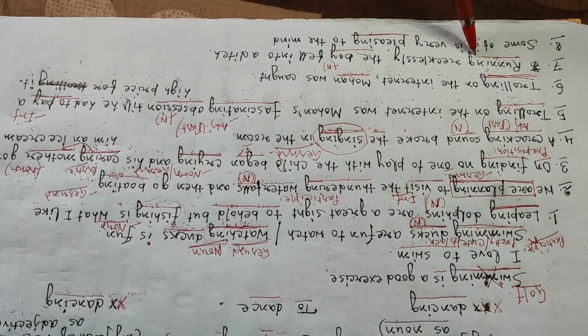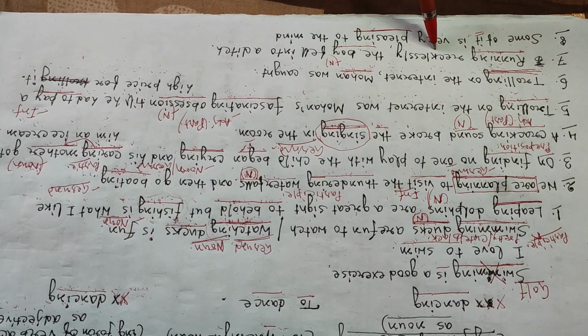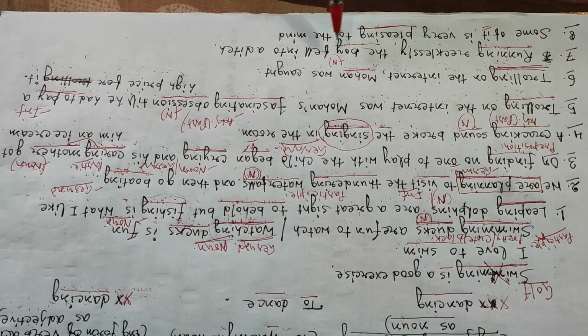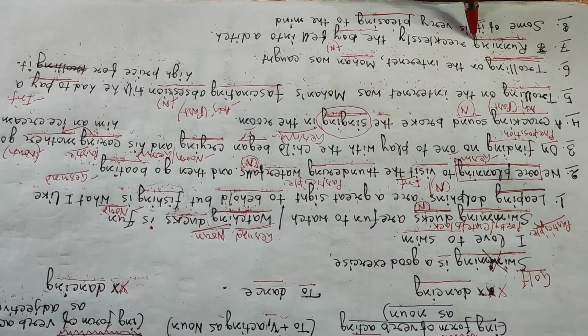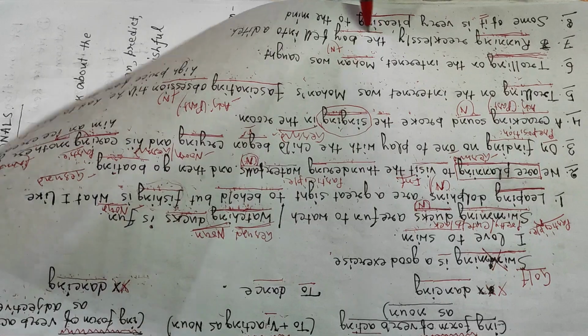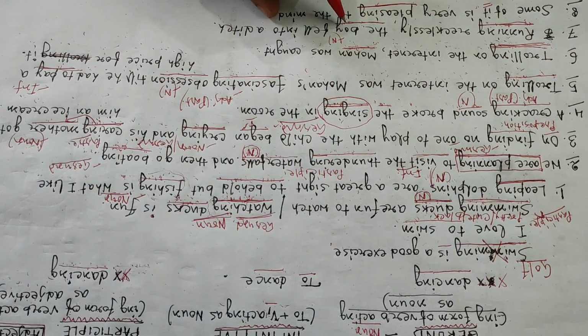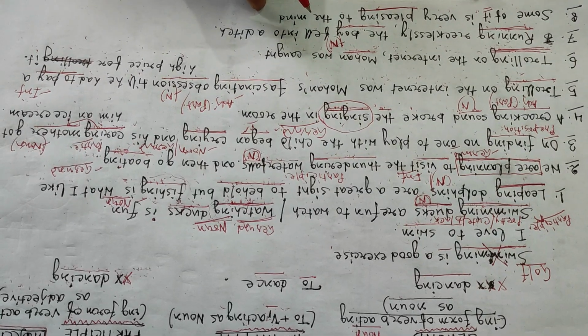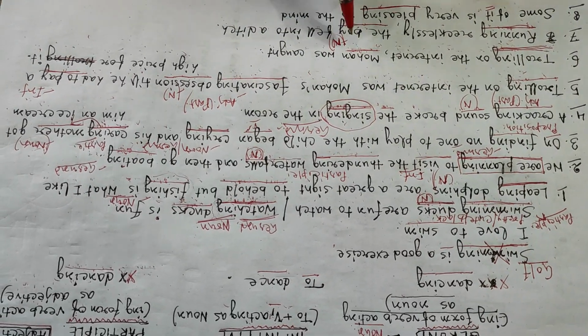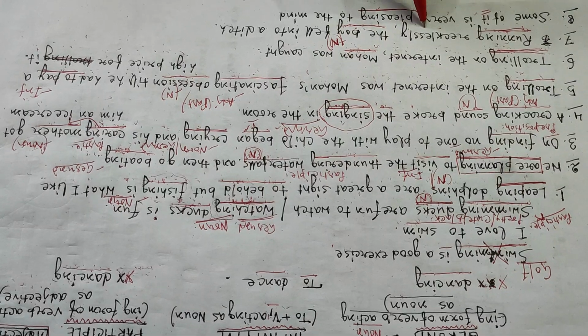After that, running recklessly, the boy fell into a ditch. Running, what is running here? Who is running here? Of course, the boy. What part of speech is the boy? The boy is a noun. So the boy who is running recklessly, of course.